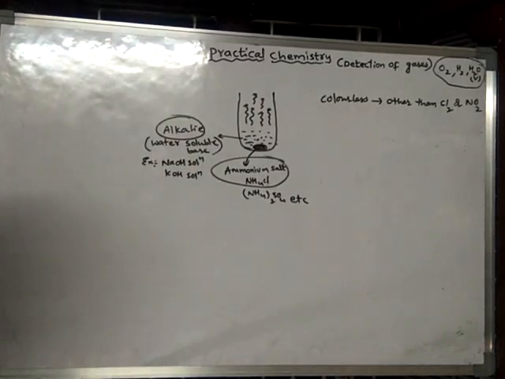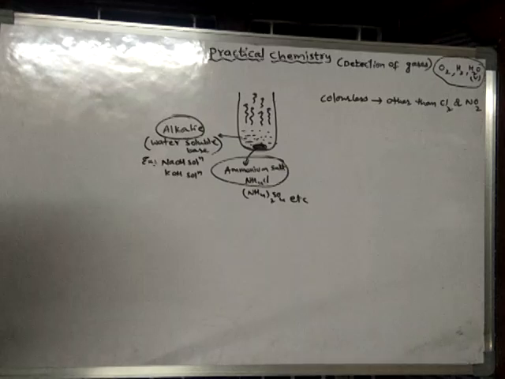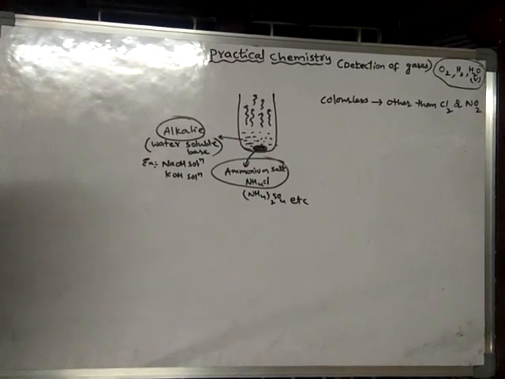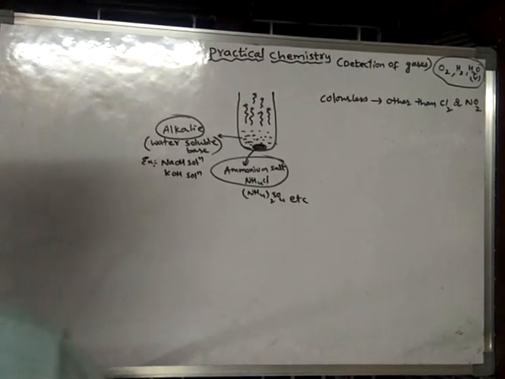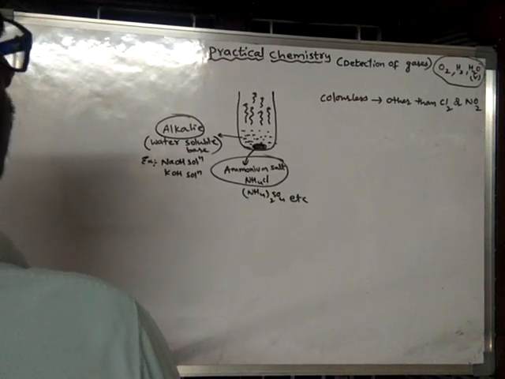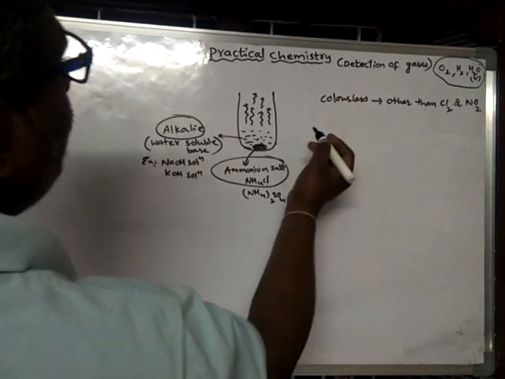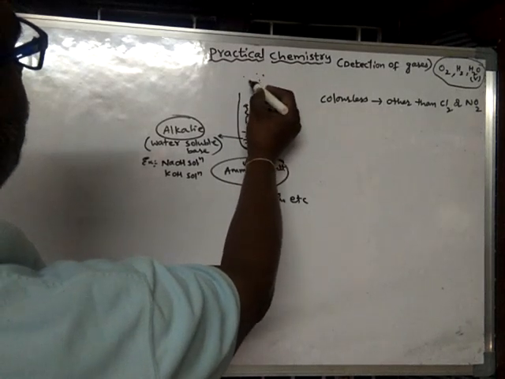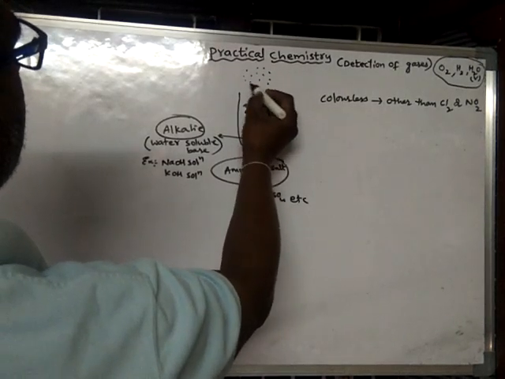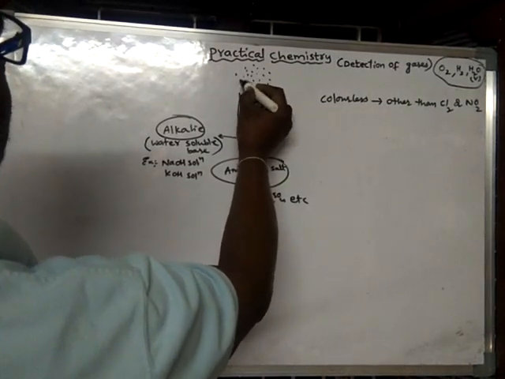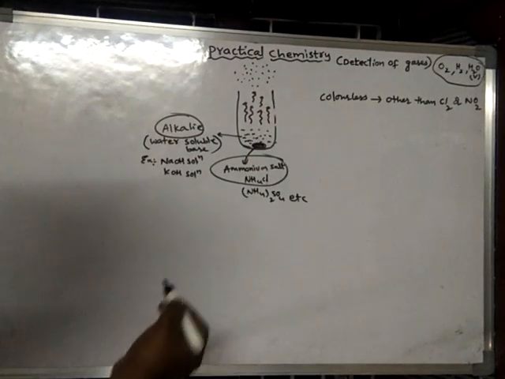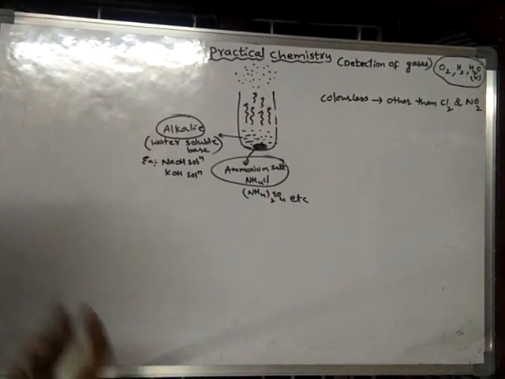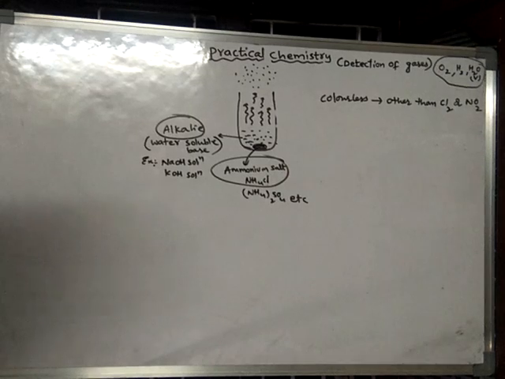In the previous class we have seen the list of the 11 important gases. So now next we'll go with other tests. Here actually, when the atmosphere is moist, moist means it contains moisture, that means water vapor.